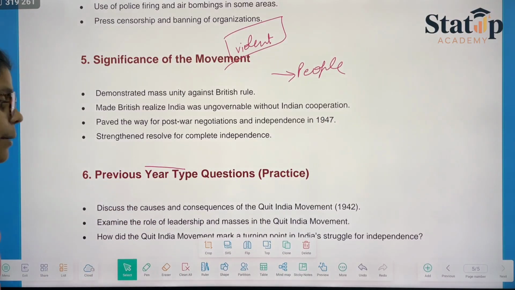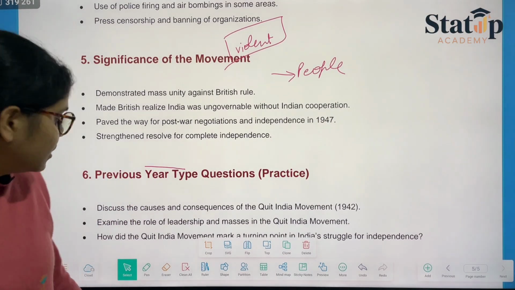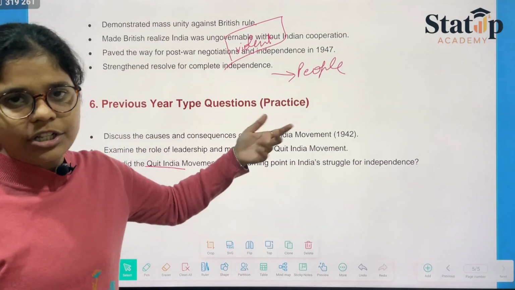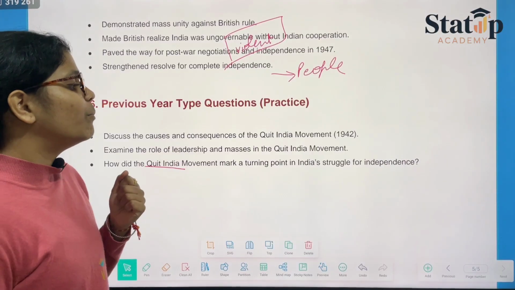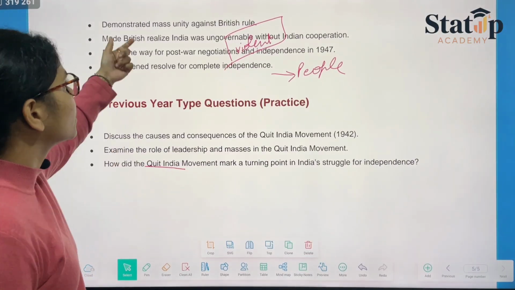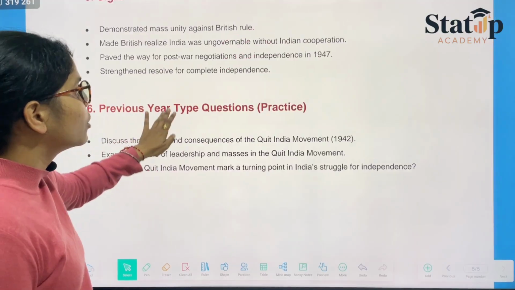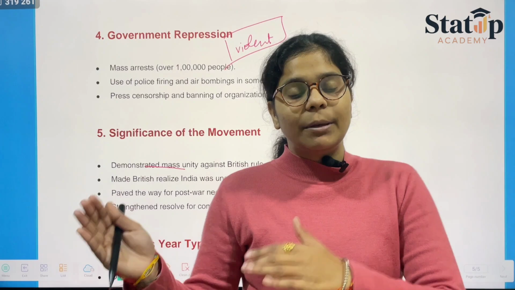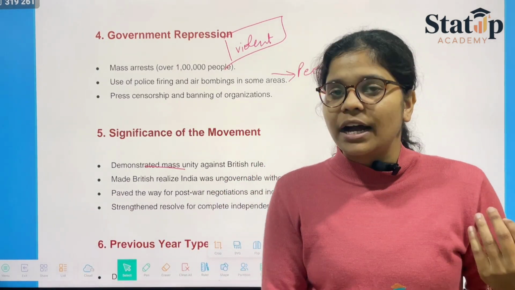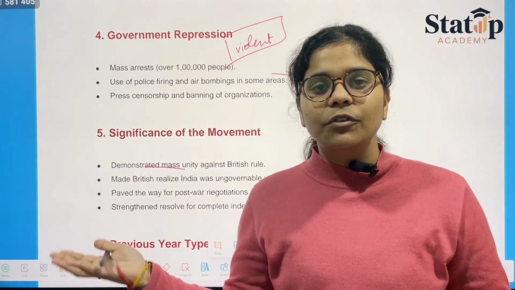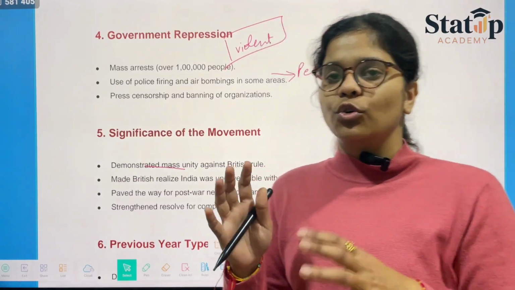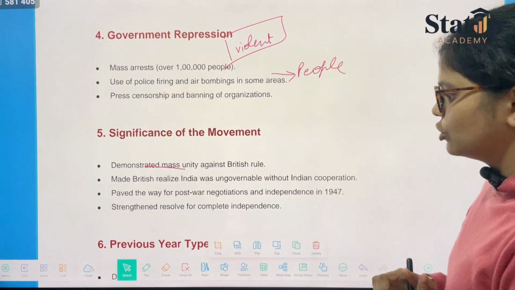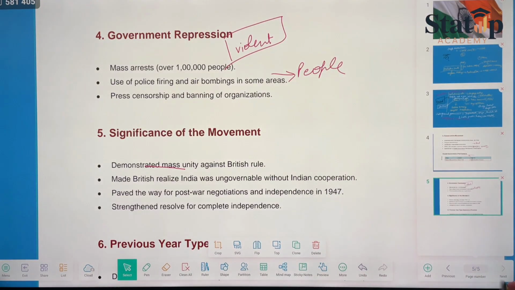Examine the role of leadership and masses in the Quit India movement. While examining the leadership and the masses, you can answer as it is mentioned in the PDF directly. How did the Quit India movement mark a turning point in India's struggle for independence? You can write about the significance, because significance tells everything, and also the government repression, because when people came on the land to fight against the British, the British were facing the outer world fight and the inner world fight both. So things became very undefendable on the side of the British. You can also write that, or frame it in your answers.